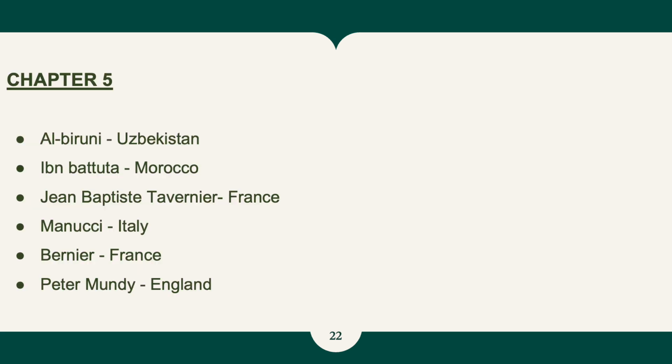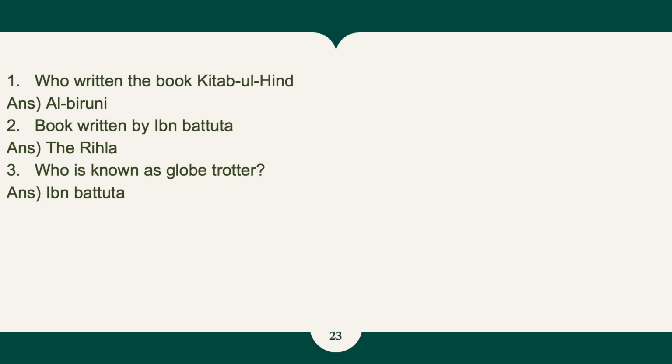Now it's chapter 5. These are the travelers and their places of origin. Let's go through this. Al-Biruni is from Uzbekistan and Bernier is from France. Peter Mundy is from England. So go through this. Please pay attention to these MCQs. Who wrote the book Kitab al-Hind? Al-Biruni is the author of this book. Who wrote the book Rihla? Ibn Battuta is the author of Rihla. And who is known as Globe Trotter? That is Ibn Battuta.